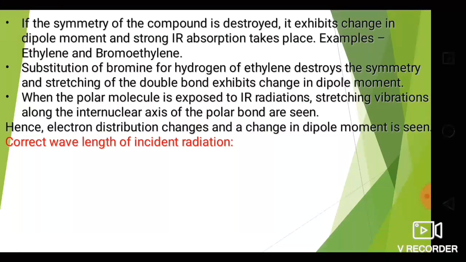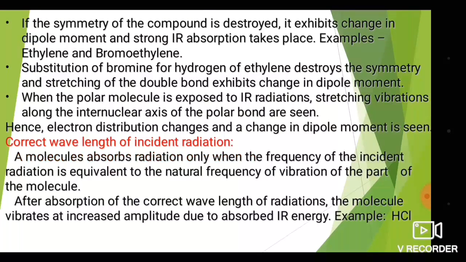Then the second criterion for the absorption of radiation is the correct wavelength of incident radiation. What is the second condition? A molecule absorbs radiation only when the frequency of the incident radiation is equivalent to the natural frequency of vibration of the part of the molecule.